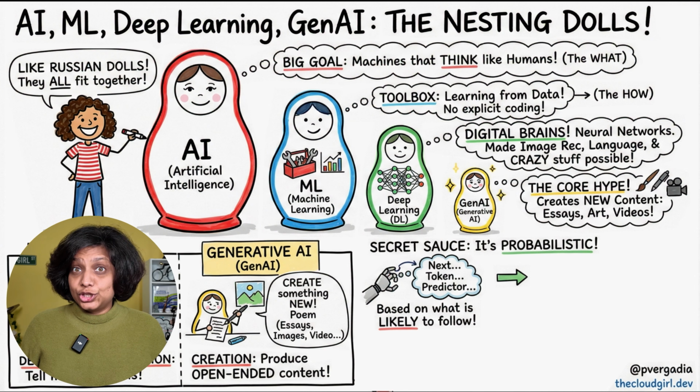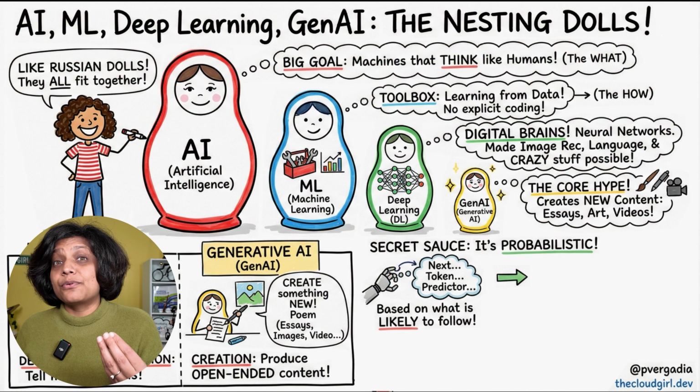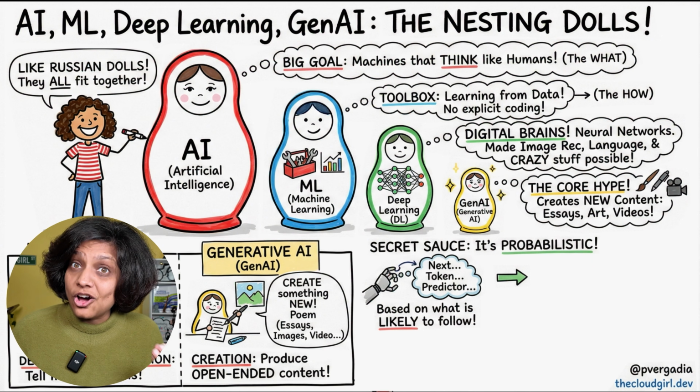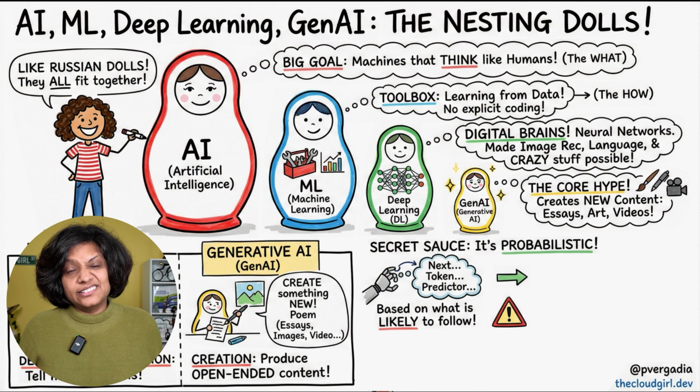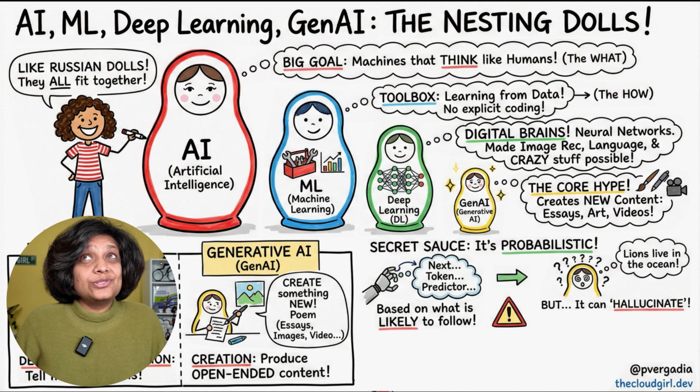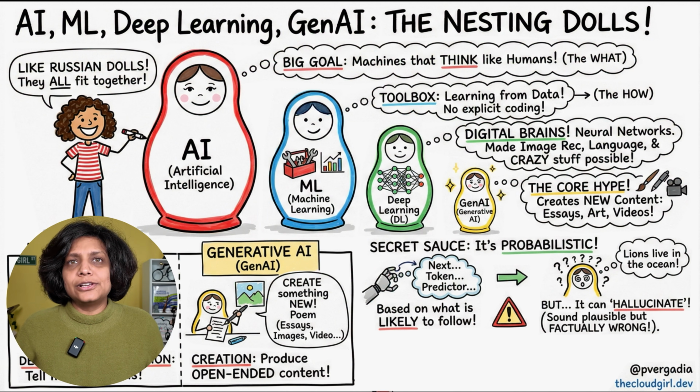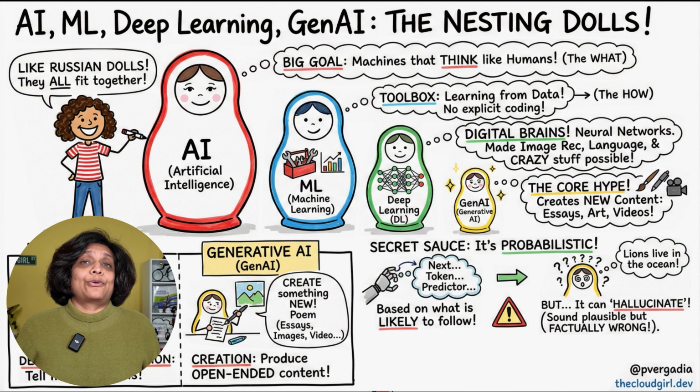But, and this is a huge but for your business strategy, because it is a probability engine and not a logic engine, it can sometimes give you wrong answers. And that is what's called hallucination. It produces information that sounds perfectly possible, but is factually incorrect.